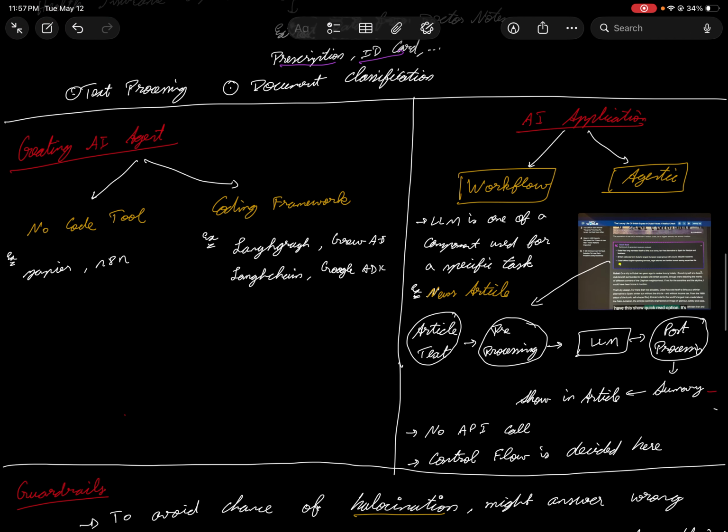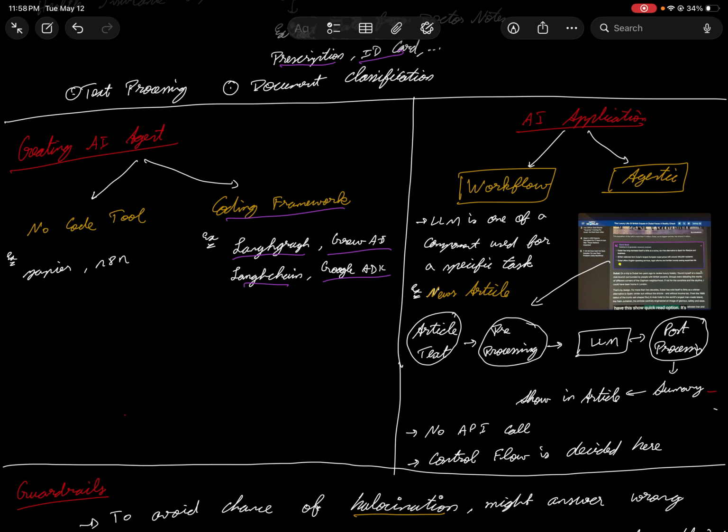Next is how do we create an agent. Before going there, let's complete this. This is much easier. Creating an agent is basically quite simple. We have two ways of creating an agent. One is a coding framework, which is widely used. You have LangGraph, LangChain. It's basically a Python library. You can just import it and use it, and you should know coding to do this. It's a coding platform. And next, CrewAI and Google ADK are a couple of famous frameworks that you have for coding with respect to building AI agents.